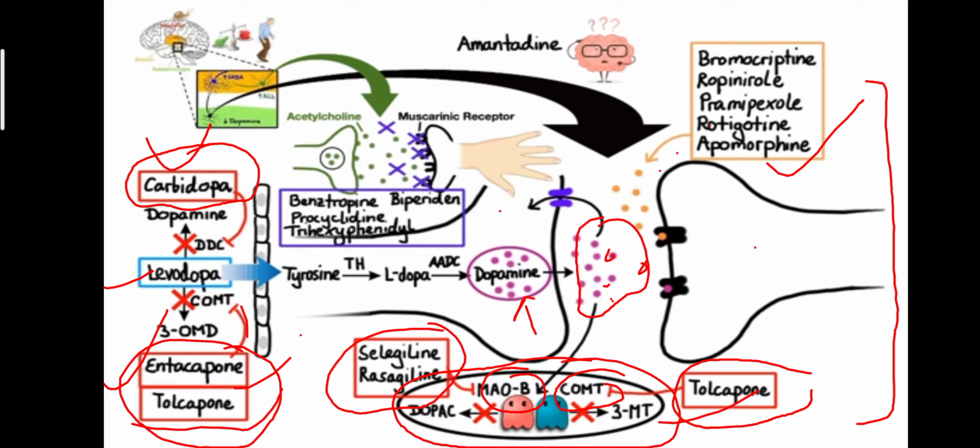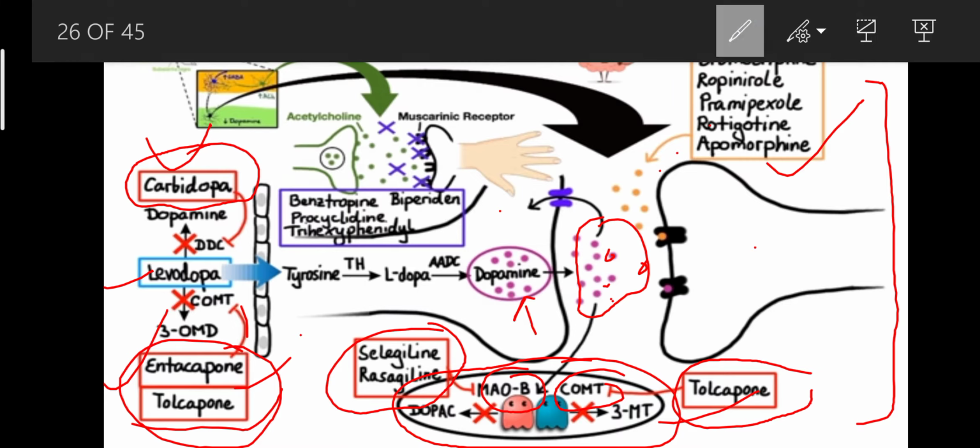So how is this cured? This is cured by many drugs, like benztropine. Here you can see these drugs can be used, and here acetylcholine is replaced by muscarinic receptors. So benztropine, biperiden, procyclidine and trihexyphenidyl are used to control the level.